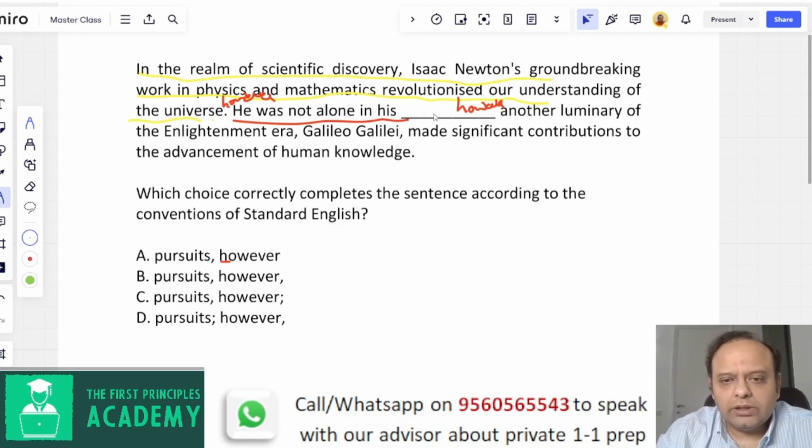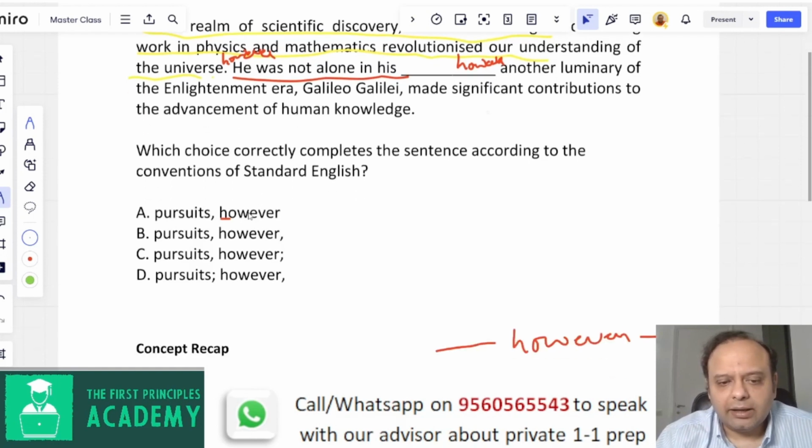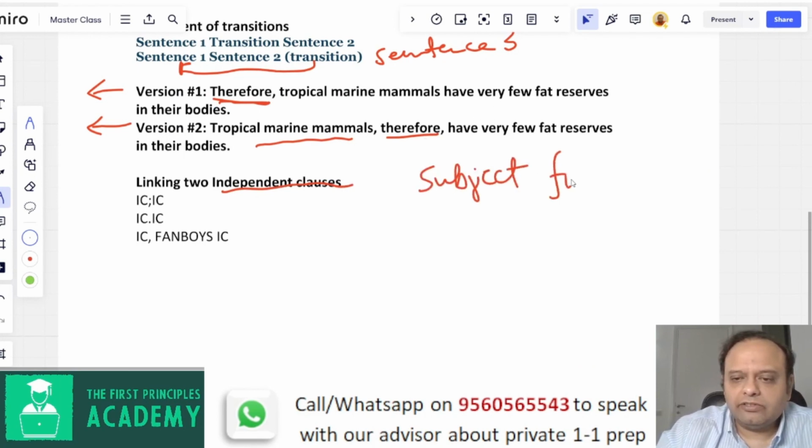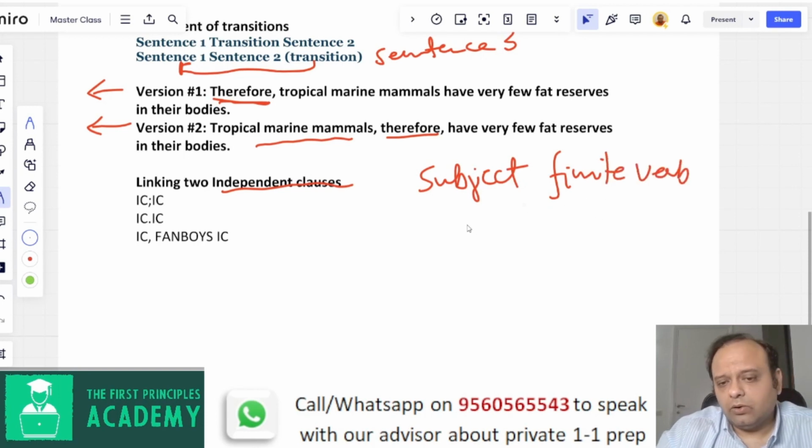So now that is understood, what are the options we have? However should basically be ending the sentence, and what are the ways to end a sentence? Let's just quickly recap. If we have two independent clauses or two complete sentences, what are independent clauses? They have a subject and they have a finite verb,